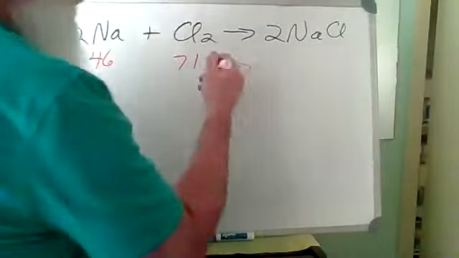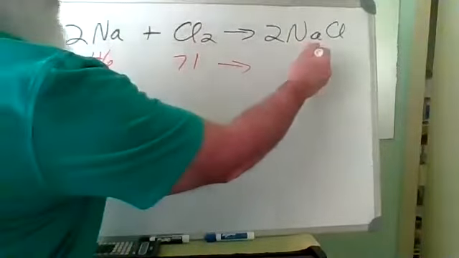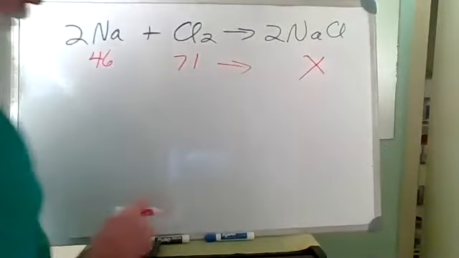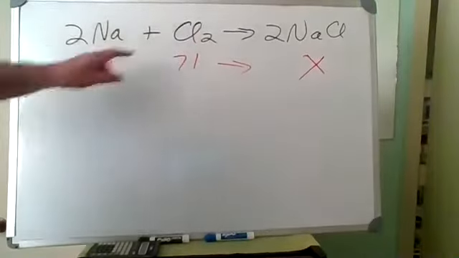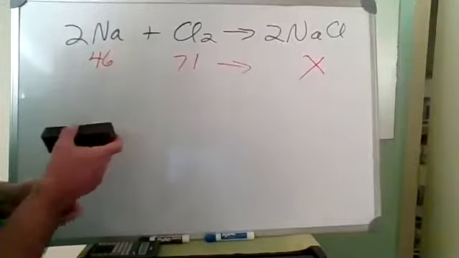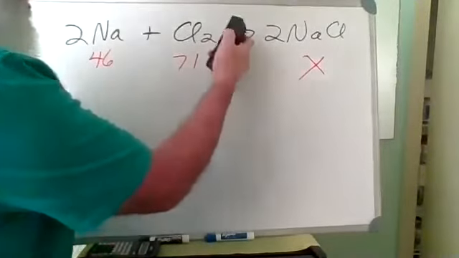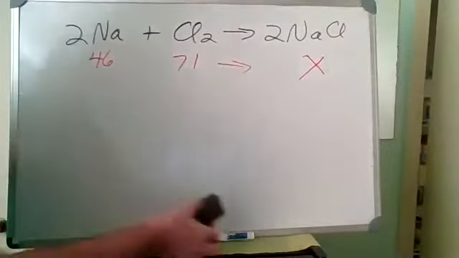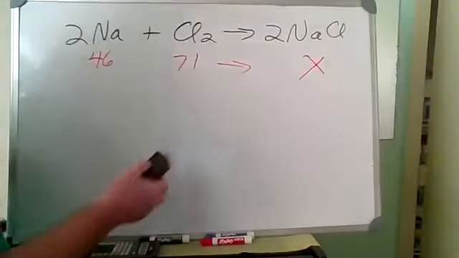How many grams of sodium chloride will we end up with? We generally write X for our unknown. Now, we have a chemical equation on the top. Again, we'll talk more in detail about chemical equations later, but since this is an equation, we can think of the arrow as an equal sign.